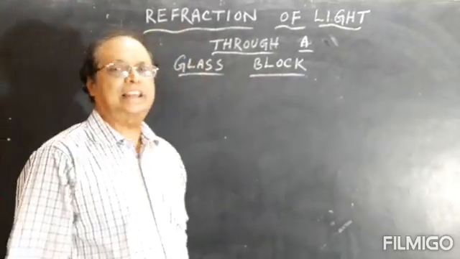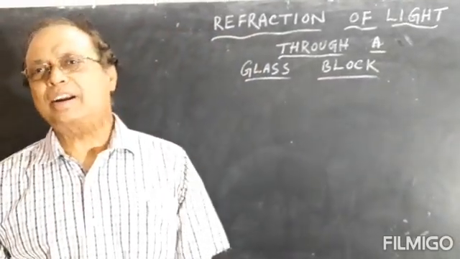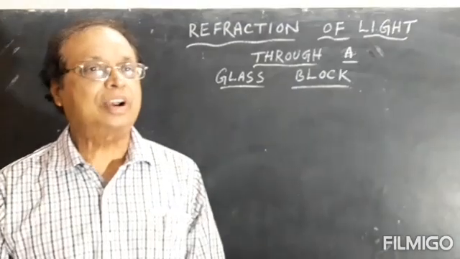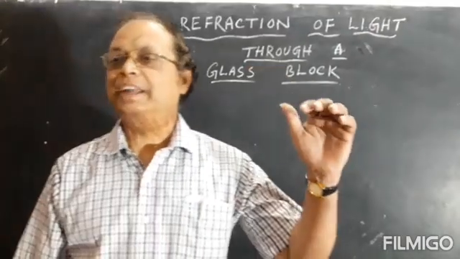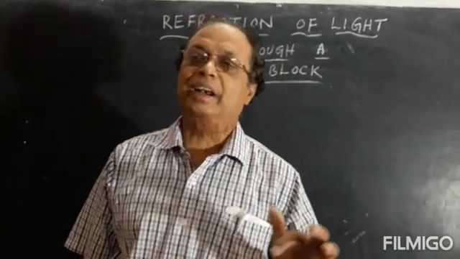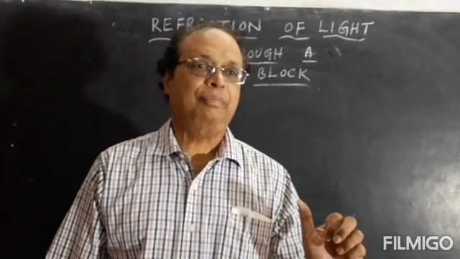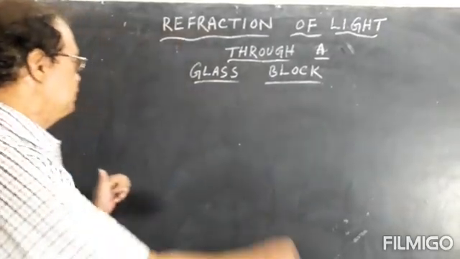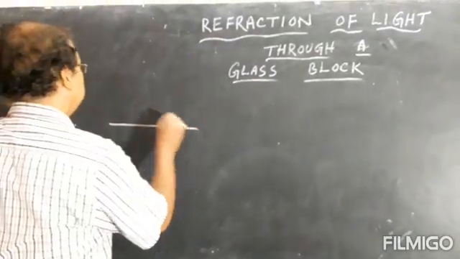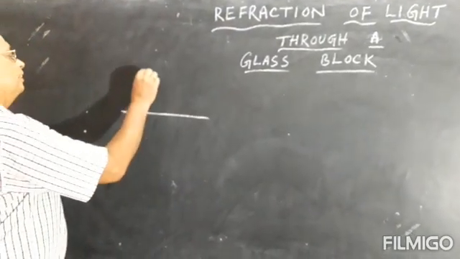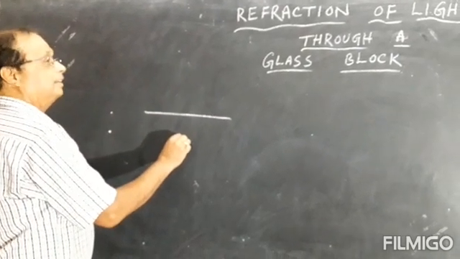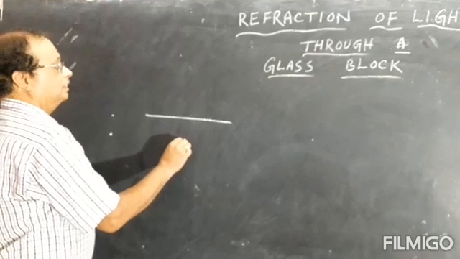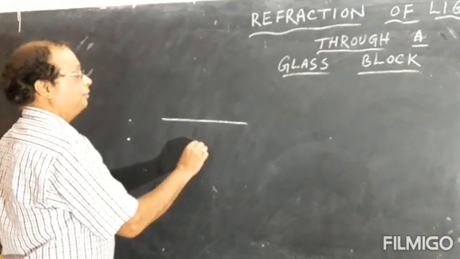Now before this, let me tell you under what condition there will be no refraction. That is, light will pass from one medium to another medium, but it will not bend. So this is medium 1, medium 2. Light will travel from medium 1 to 2, but there is no refraction. That means there is no bending of light.